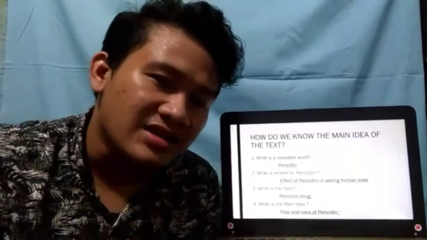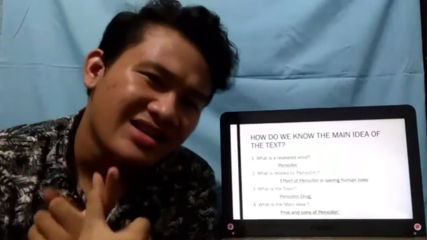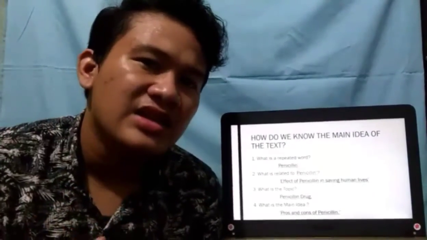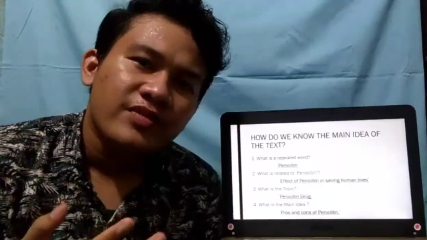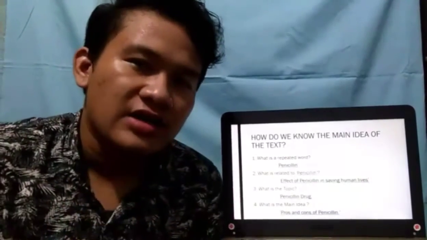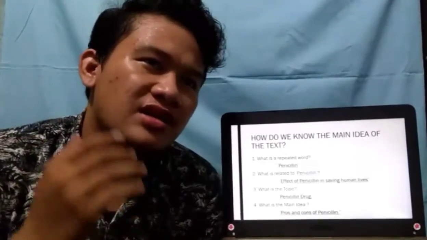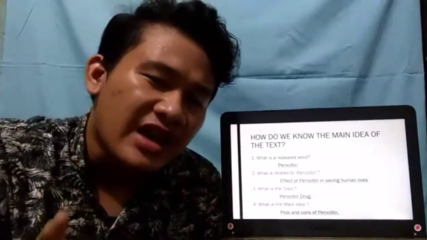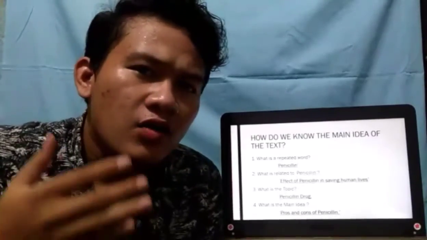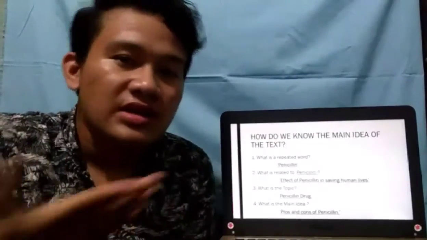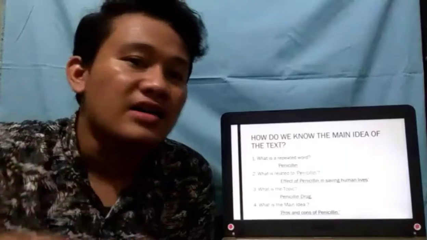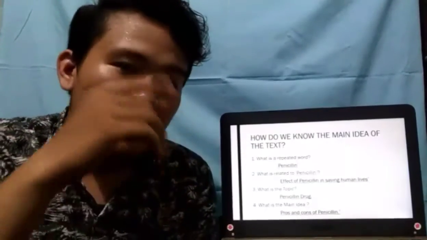Because this is an unstated main idea, the formula is more complicated, but it's okay. We must think and identify the main idea from the text, because it is unstated.